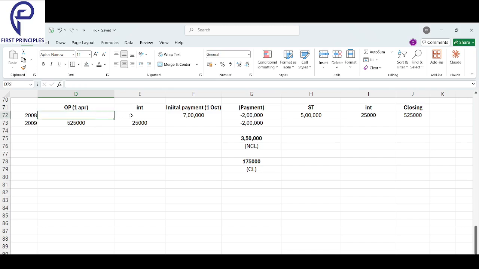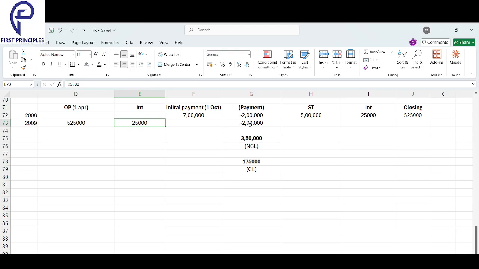So at year opening, we have interest, initial payment, 200,000. After this payment, what is left? 500,000. Interest accrued for 6 months. We got the closing. We would have stopped the sum here, but they want a bifurcation. So this got carried forward here again. From one payment to the other payment, we'll get our answer. So this is our subtotal.